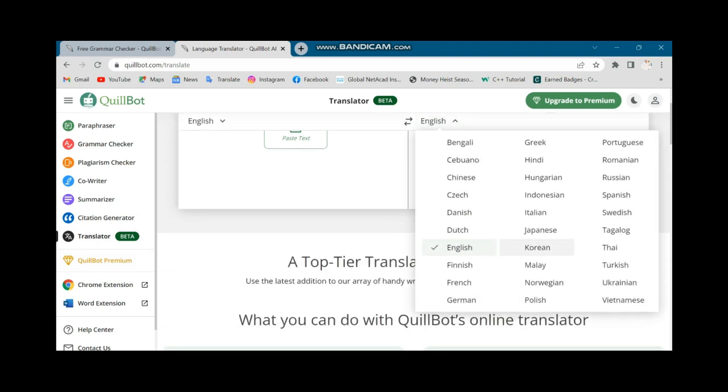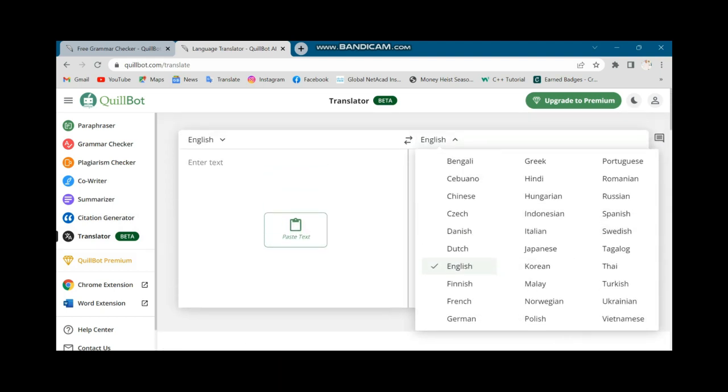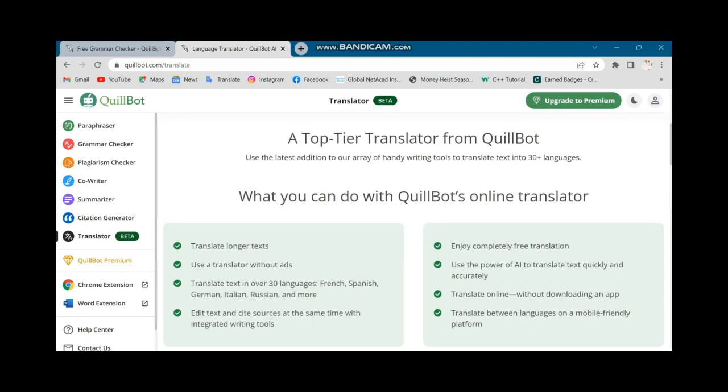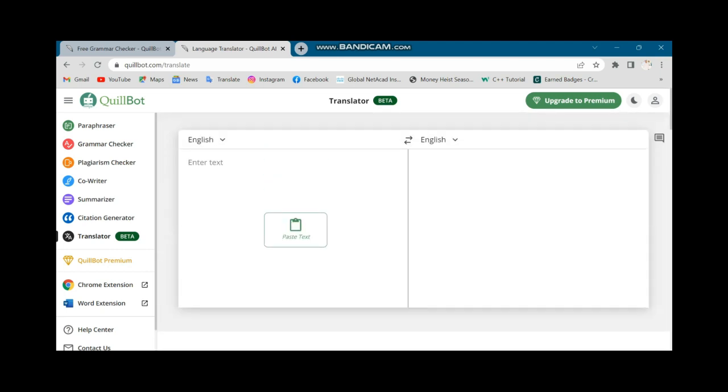We can convert into multiple languages by choosing any of these, and we simply write any text here, and it will automatically change to the other language. These are some premium features of QuillBot. Translator is a beta version. Beta means it's a testing version of QuillBot. QuillBot is testing this version through public usage.